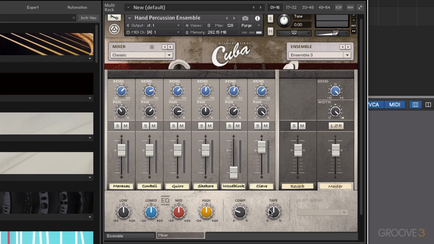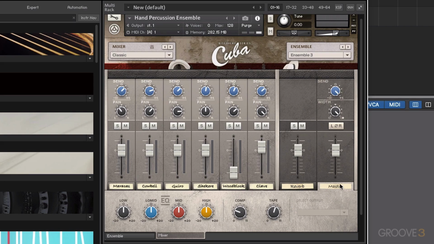Now, drums and percussion love tape saturation. It really nicely rounds off transients, kind of quite transparently, and fattens things up, again, adding harmonics. So you can hear how that's kind of flattening it out a little bit. So that could be cool to subtly add a little bit of saturation to things.